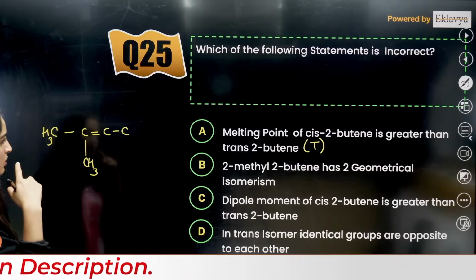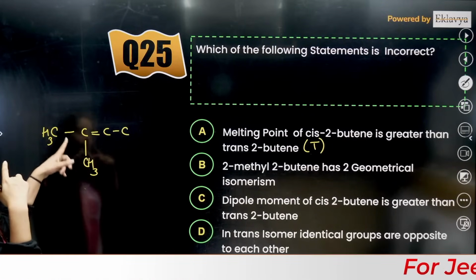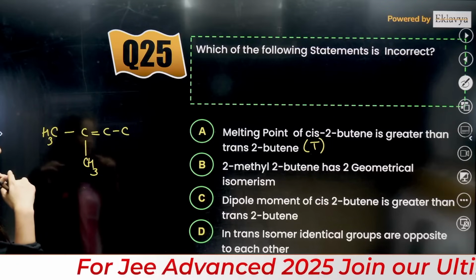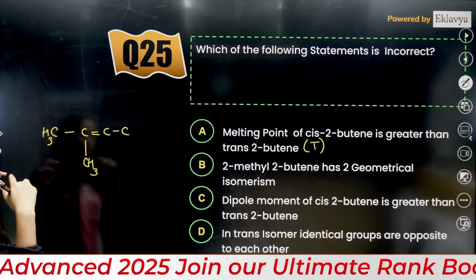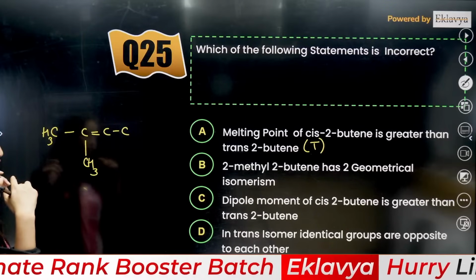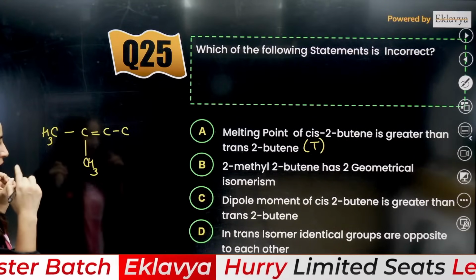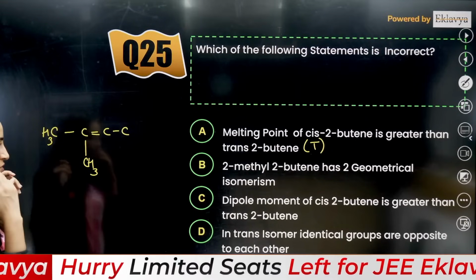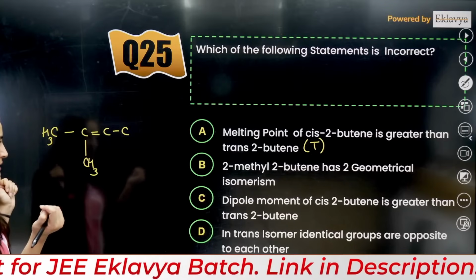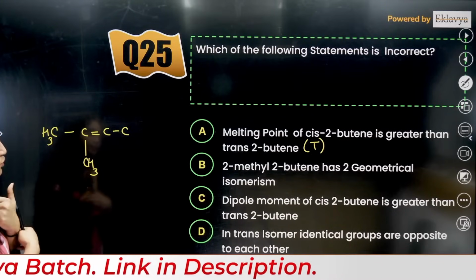2-methyl-2-butene has two geometrical isomers. 1, 2, 3, 4, 2-methyl, in the second position only you need to have butene, right? Two geometrical isomers, wait a minute. Dipole moment of cis is greater than trans. In trans, identical groups are opposite to each other. That is also correct, right?